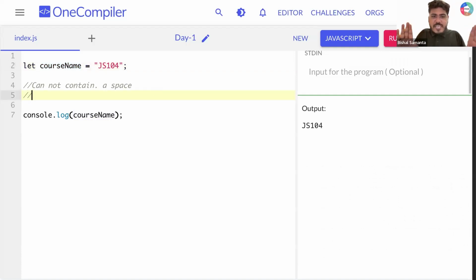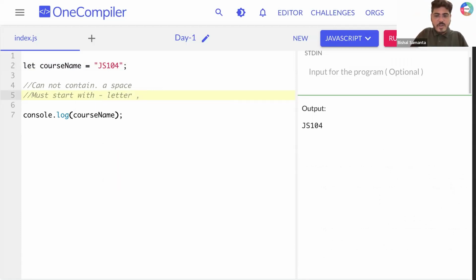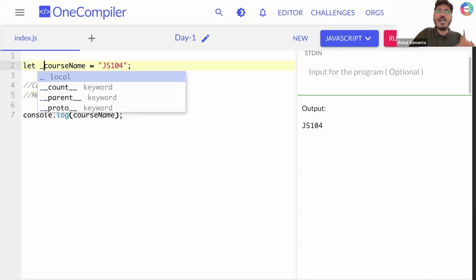Whenever you are creating a variable, your variable must start with either a letter or underscore or a dollar sign. These three are what need to be there at first. Can you tell me what the first character I'm having here is? Is it a letter? Yes. So that is the reason it is valid. So it should always start with a letter, or you can start like that also, underscore course name.